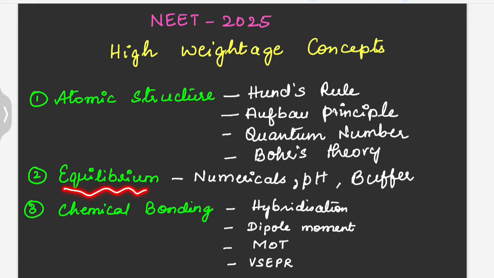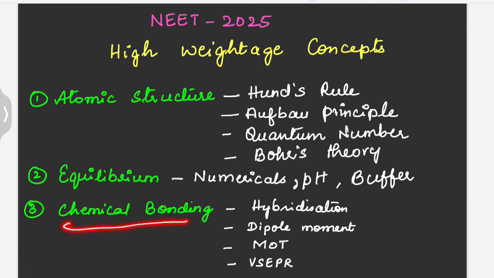Second is equilibrium. From the equilibrium chapter usually numericals will be asked. So go through the numericals. The numericals will be very simple. So, calculation of the pH. At least example sums you can practice, and also on the buffer solution. So focus mainly on these concepts.